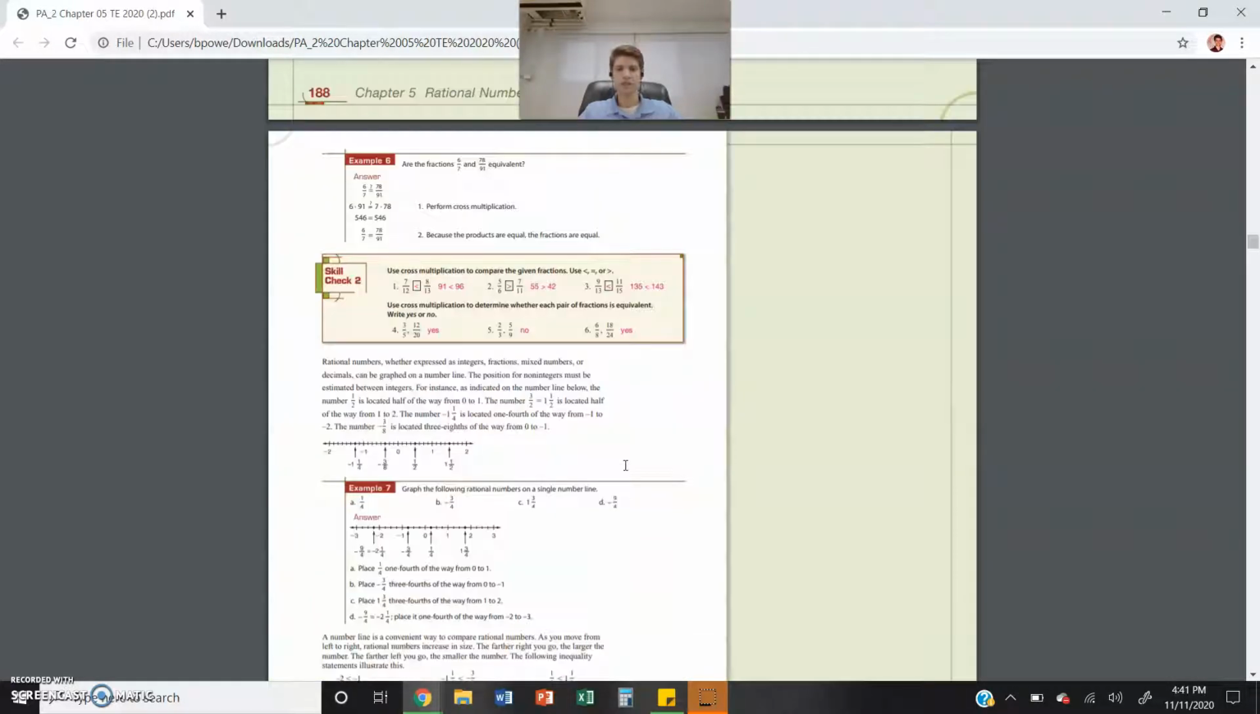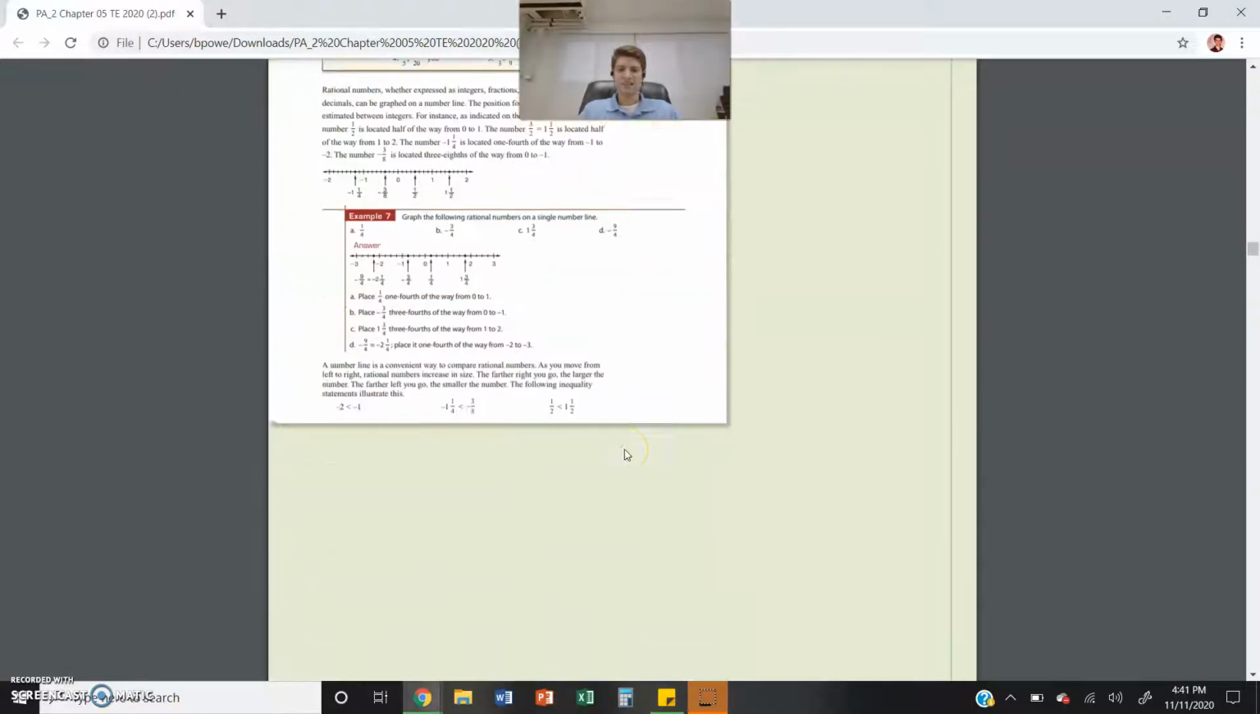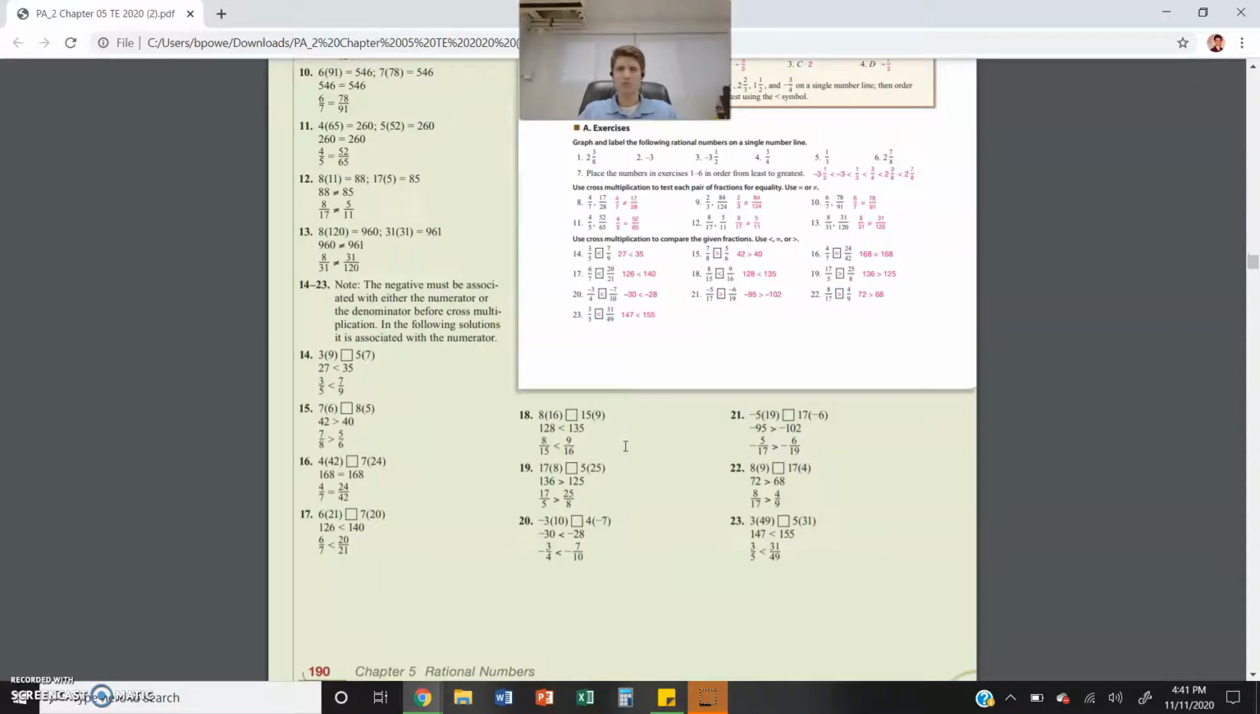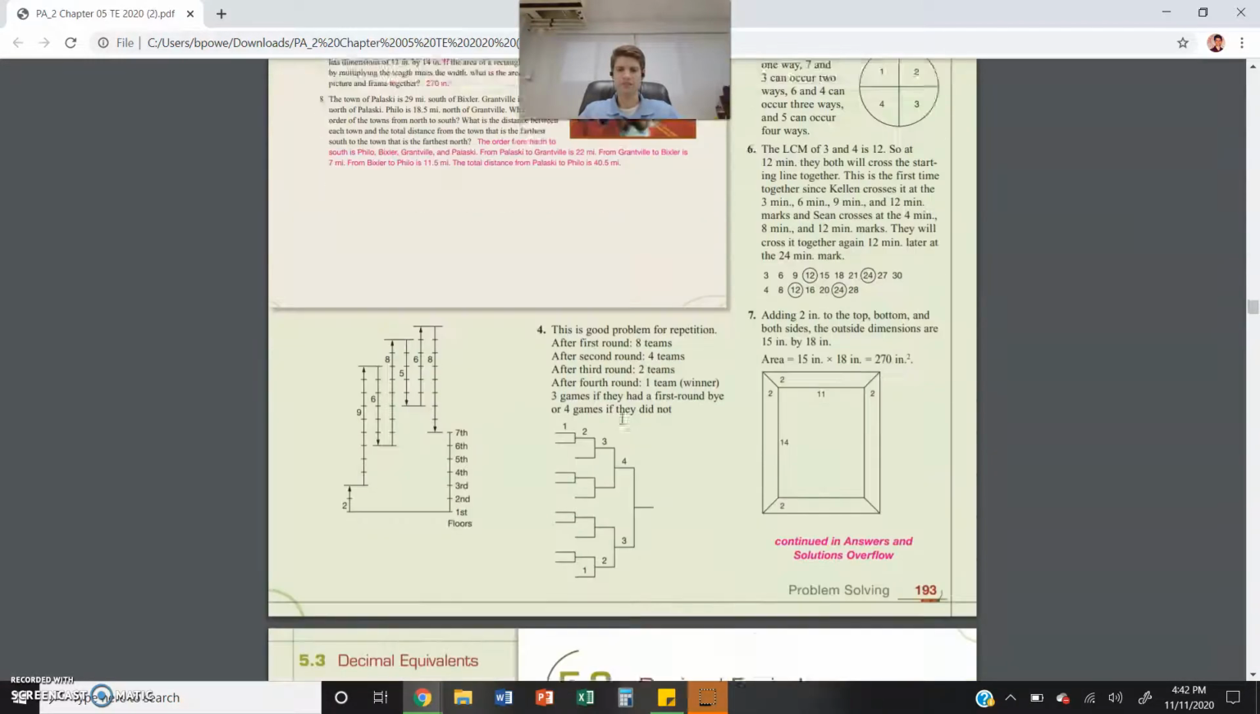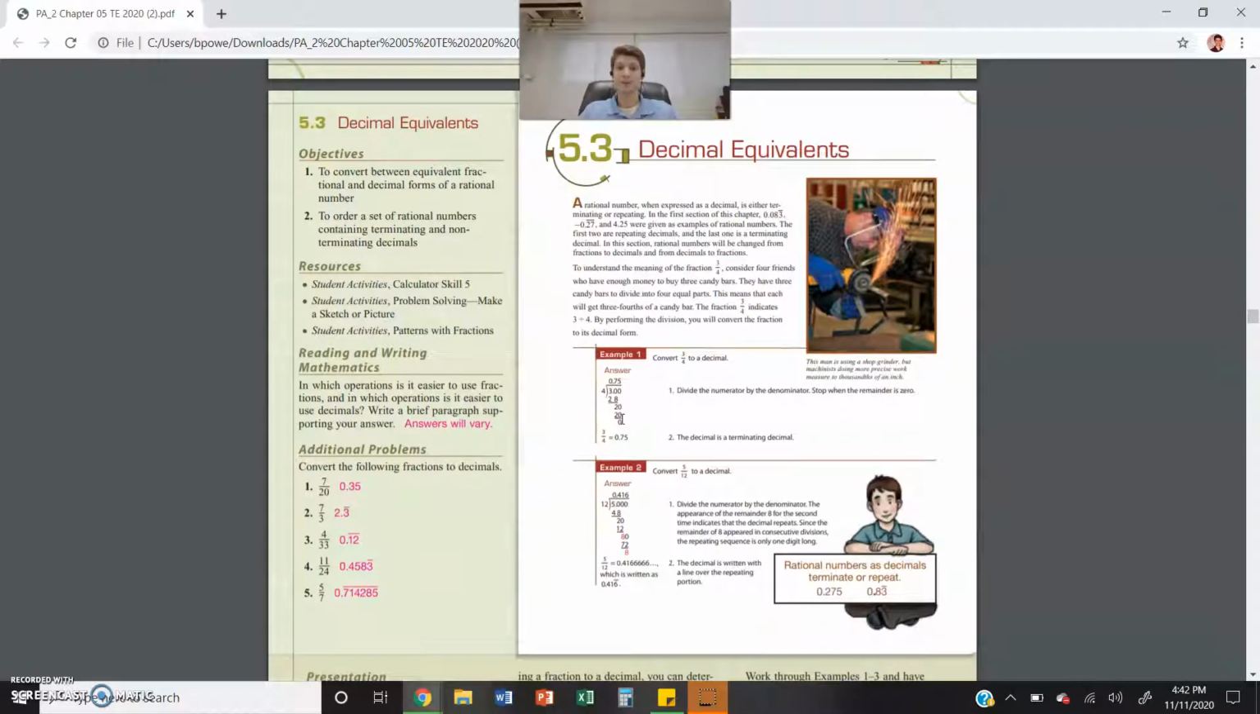Right? So that's 5.2. That's really all you need to know for 5.2. 5.2 is pretty quick. So let's go on to 5.3, the decimal equivalence.